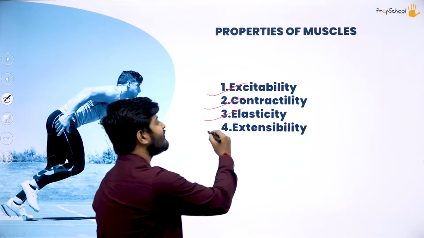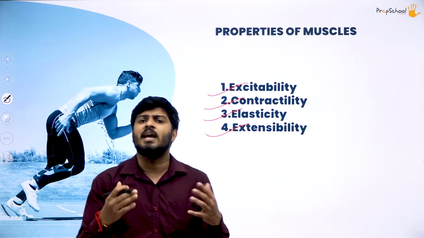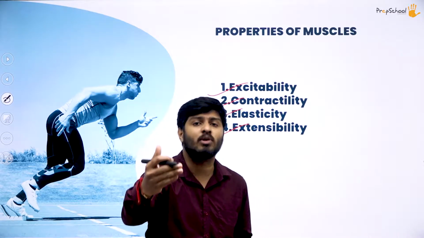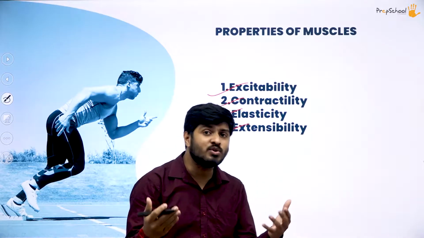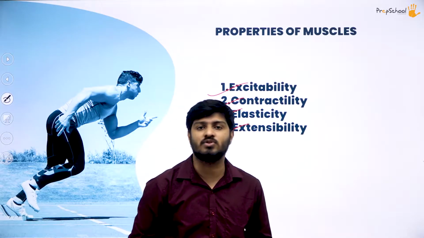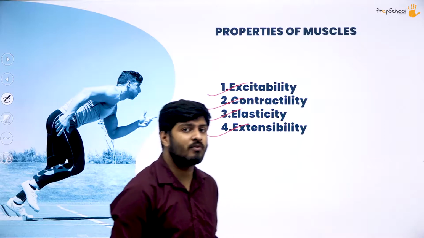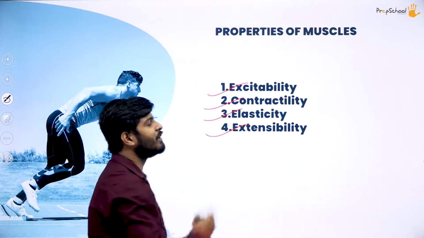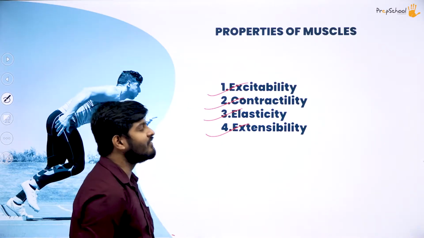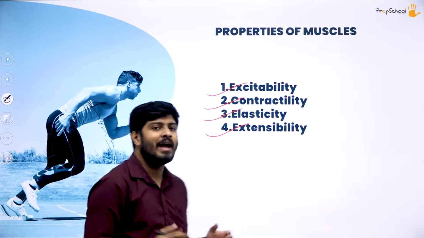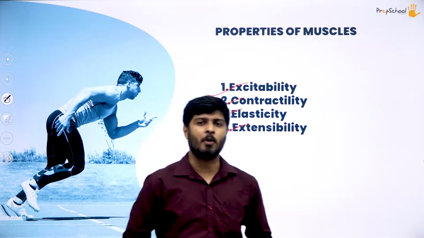Then after that, you have extensibility. Extensibility is the ability of the muscle to extend to a particular mark whenever the person who is doing that activity or action desires so. So these all are the properties of muscle. So I hope you understood. Once more we will repeat what all are those. We have excitability, we have contractility, then we have elasticity, and finally we have extensibility. So these are the properties of muscle.